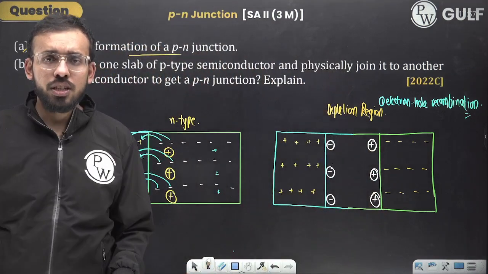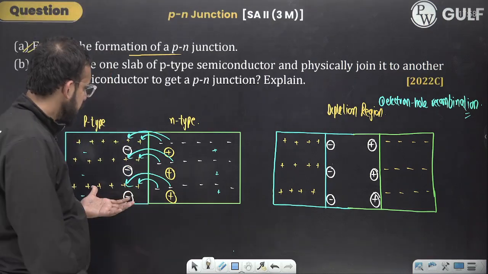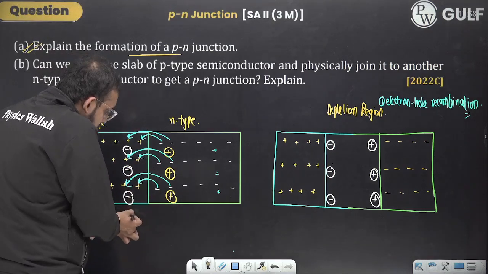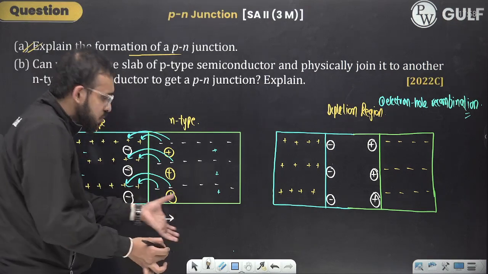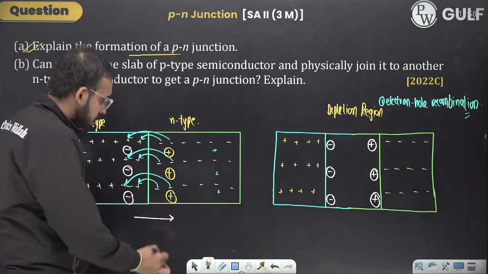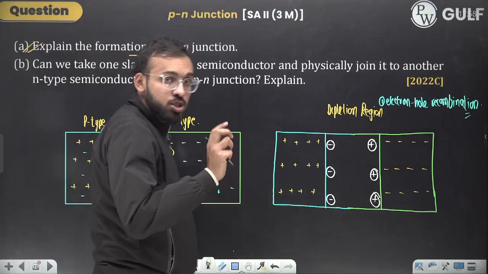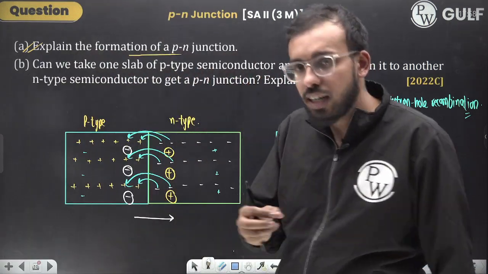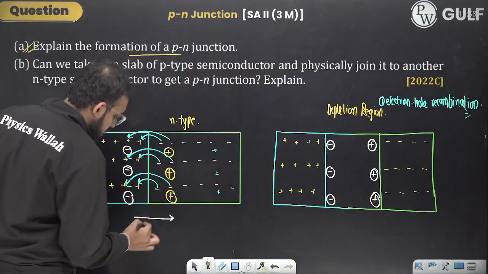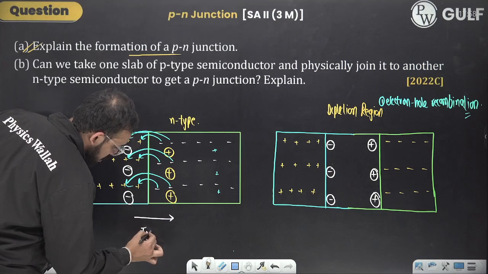So the depletion region is formed due to electron hole combination, or you can say electrons are moving this side, or you can say hole or positive charge is moving that side. Fine. Since flow of positive charge is referred to as the direction of the current, so we refer to this as diffusion current.